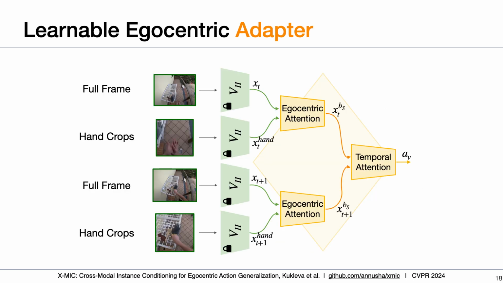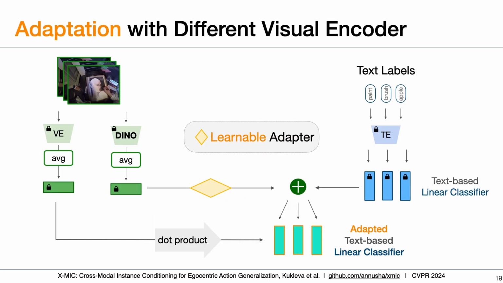In our adapter, we put specific focus on egocentric arrays by attending to the area around hands together with the global spatial context, which is followed by temporal attention. In this way, both egocentric and temporal information is encoded only in text representations during classification. To attest the flexibility of our method, we also propose to use any pre-trained visual encoder, for example DINO, that might have complementary information to a CLIP-like model for the adaptation of the classifier.